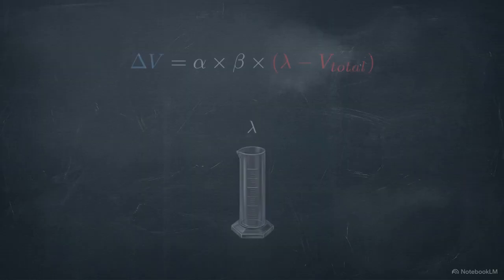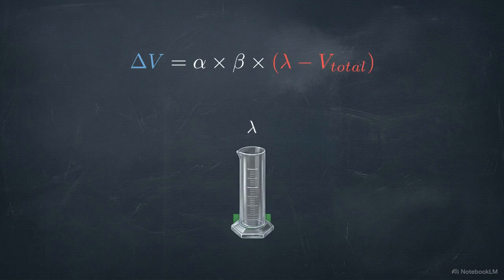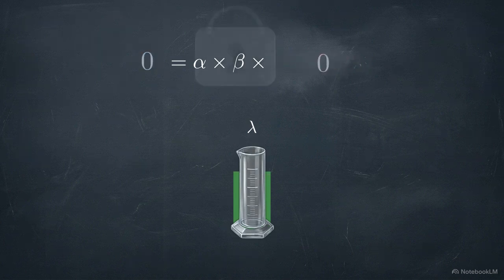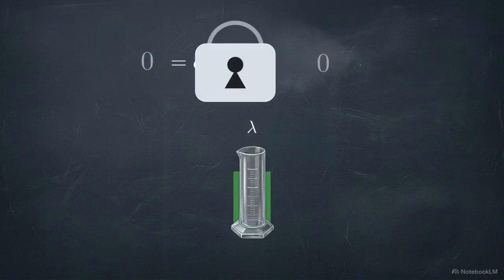To quantify this, psychologists developed the Rescorla-Wagner model. It proposes learning is driven by prediction error, the lambda minus V total term. You only learn when surprised. This explains blocking perfectly. If the outcome is completely predicted, error drops to zero and no new learning occurs.